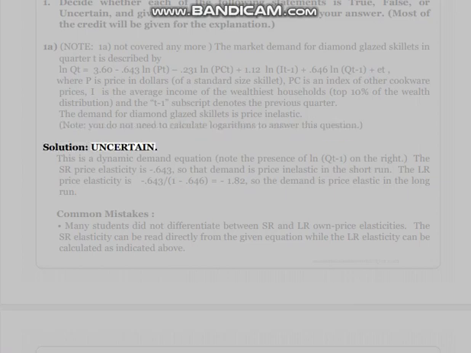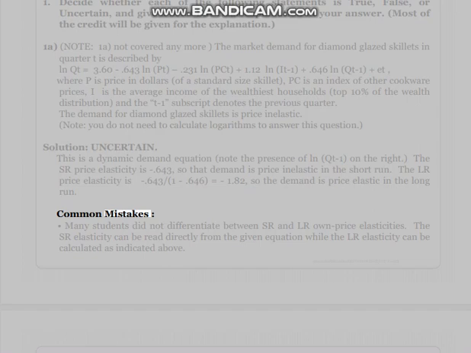Solution: uncertain. This is a dynamic demand equation. Note the presence of LN QT-1 on the right. The SR price elasticity is -0.643, so demand is price inelastic in the short run. The LR price elasticity is -0.643 divided by 1 minus 0.646, which equals -1.82, so demand is price elastic in the long run.